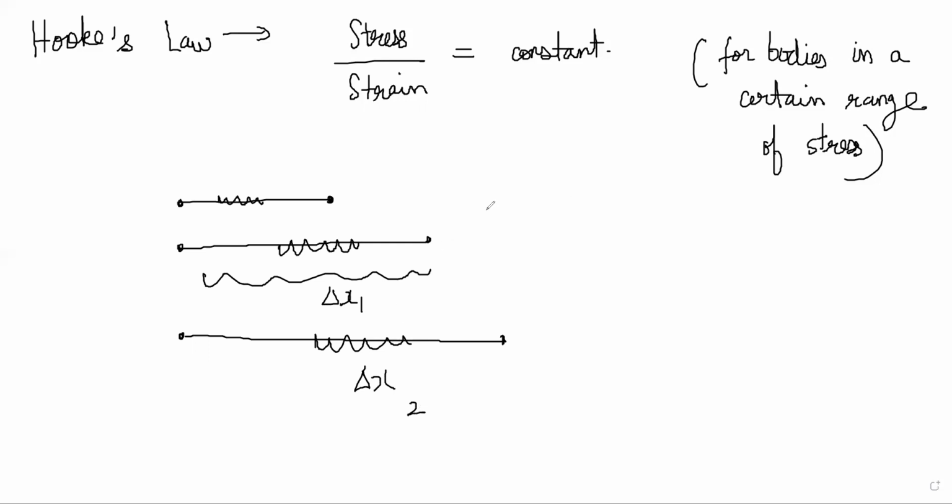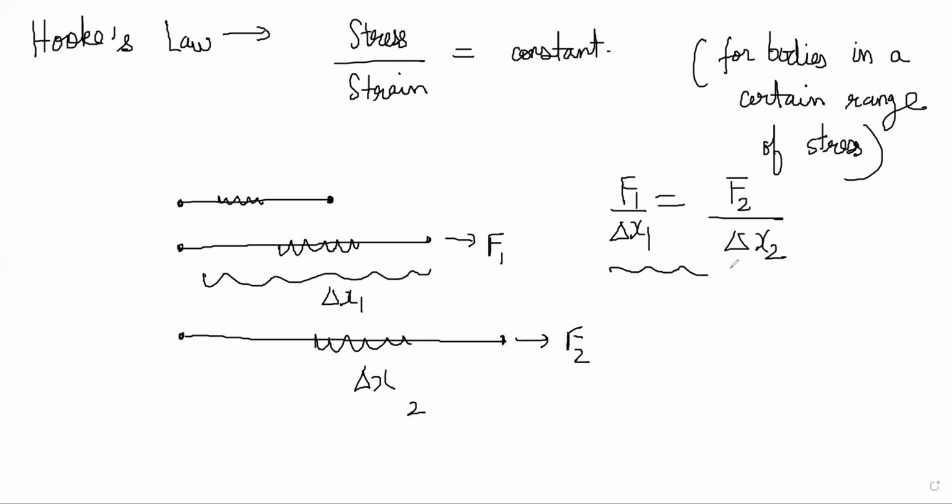What I'm saying is, stress is the force required, right? Let's say F1 was the force, F2 was the force. Basically, F1 by delta X1 will be equal to F2 by delta X2, no? But not always, because eventually you might exert F3 and the string only breaks, right? At some point, it will stop, it will break, or something will happen. It will be permanently deformed.